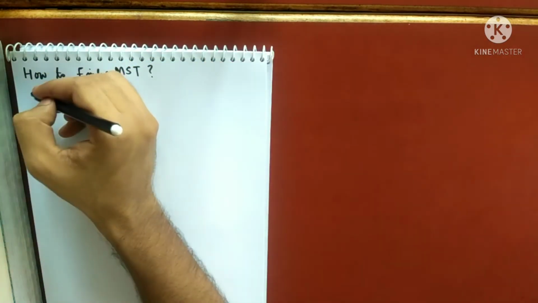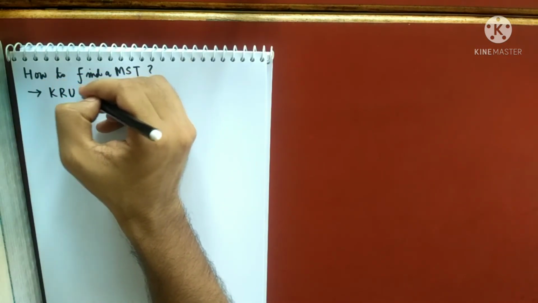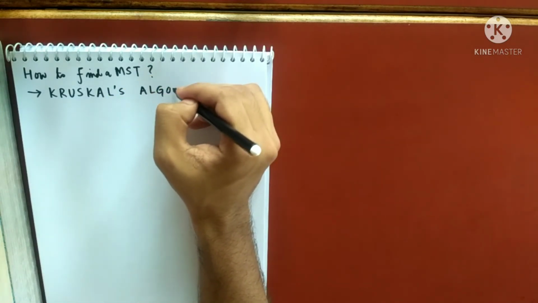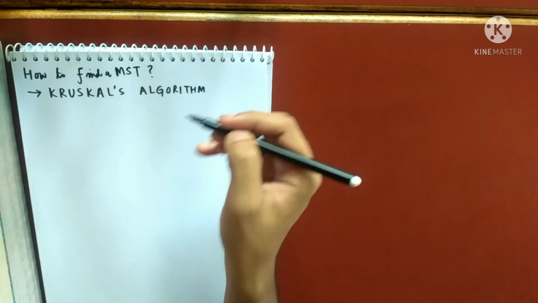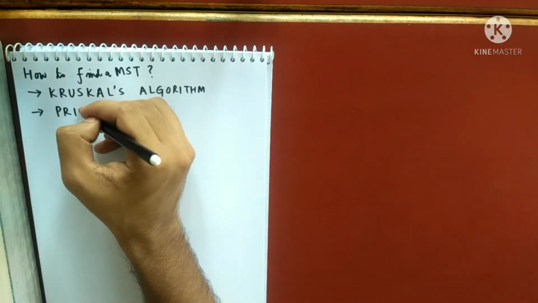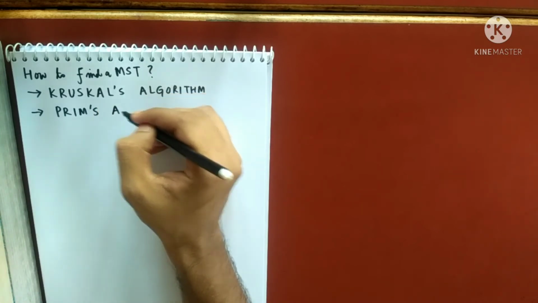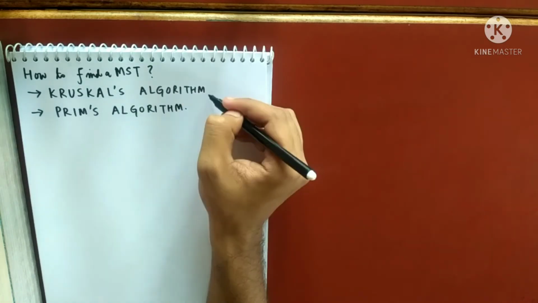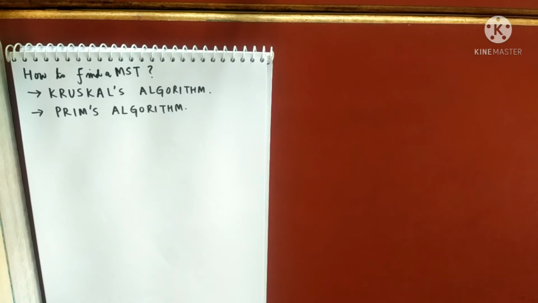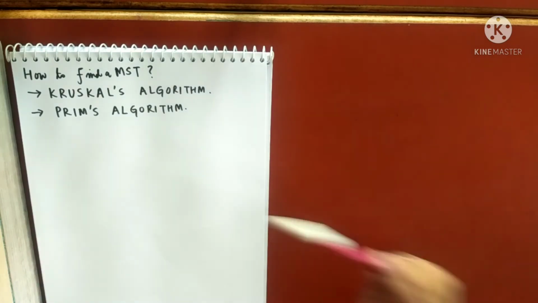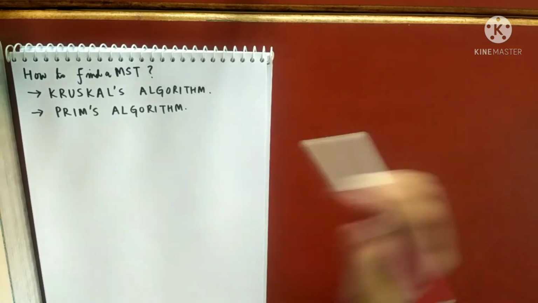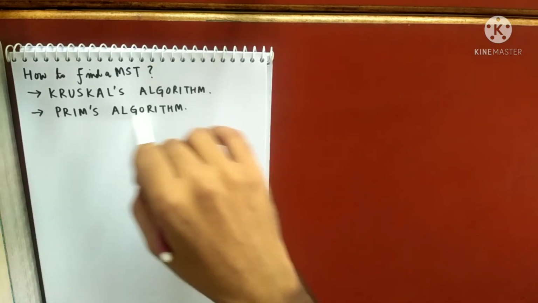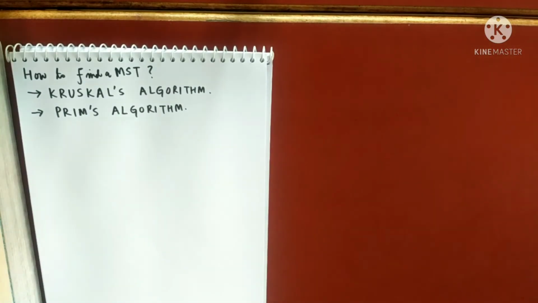The answer is given by two algorithms. One is Kruskal's algorithm and one is Prim's algorithm. Though they are not mentioned in the syllabus, they have mentioned minimum spanning tree. So whenever a question to find a minimum spanning tree comes, you have to definitely use one of the two algorithms. Today I'll be discussing Kruskal's algorithm, and then maybe after your internal exams I'll be discussing Prim's algorithm, if I get time.